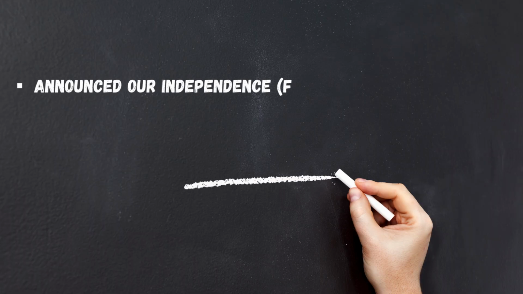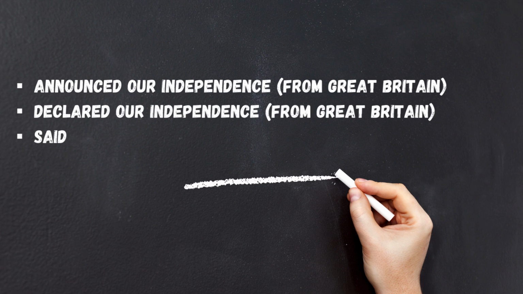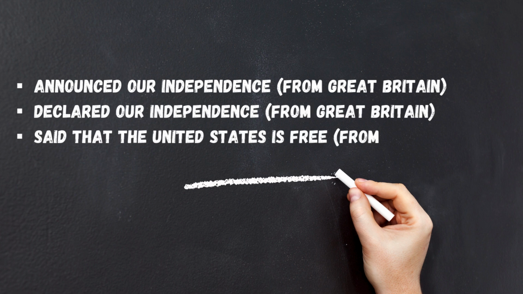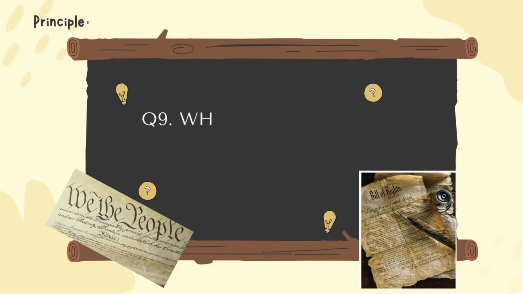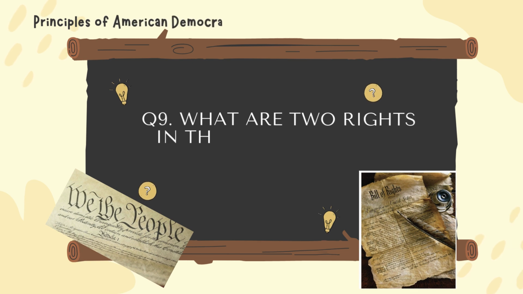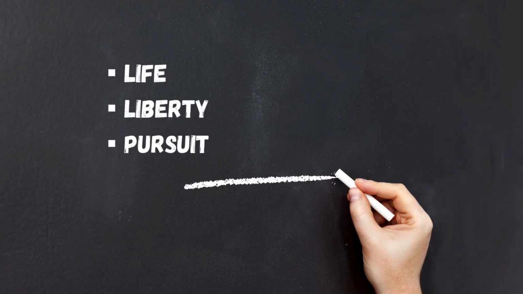Announced our independence from Great Britain, declared our independence from Great Britain, said that the United States is free from Great Britain. Question number 9. What are 2 rights in the Declaration of Independence? Life, liberty, pursuit of happiness.